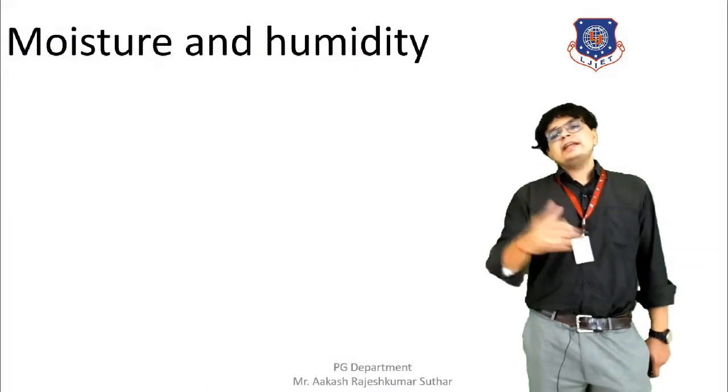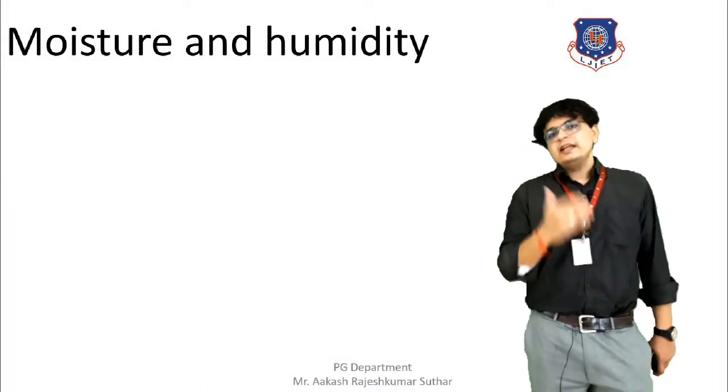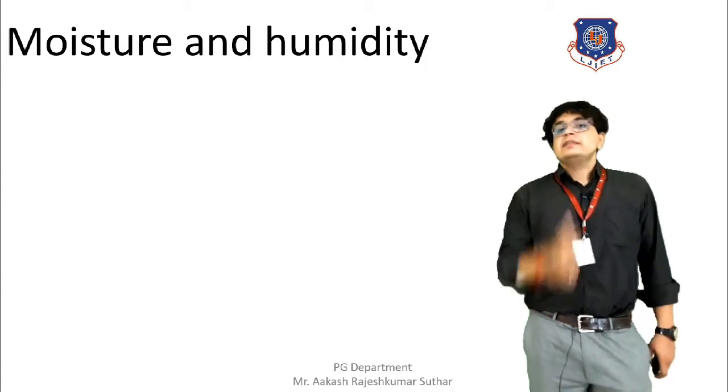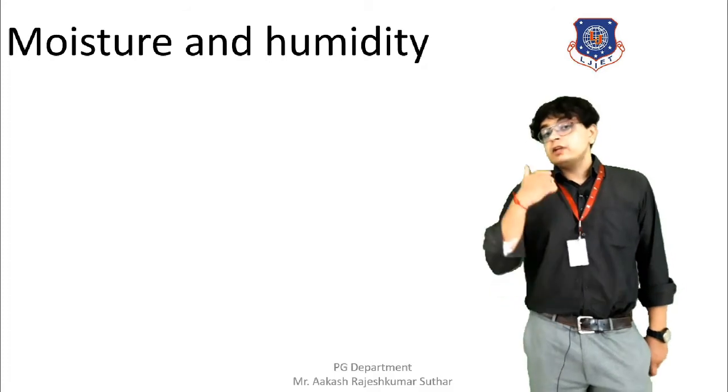We all know that moisture and humidity is nothing but the presence of water content in the atmosphere. So when a metal is exposed to an environment where humidity and moisture are there, the chances of the occurrence of corrosion will be very high.